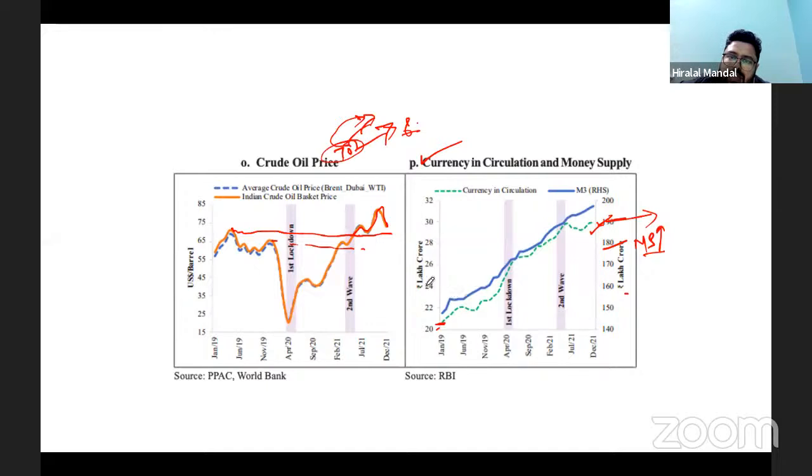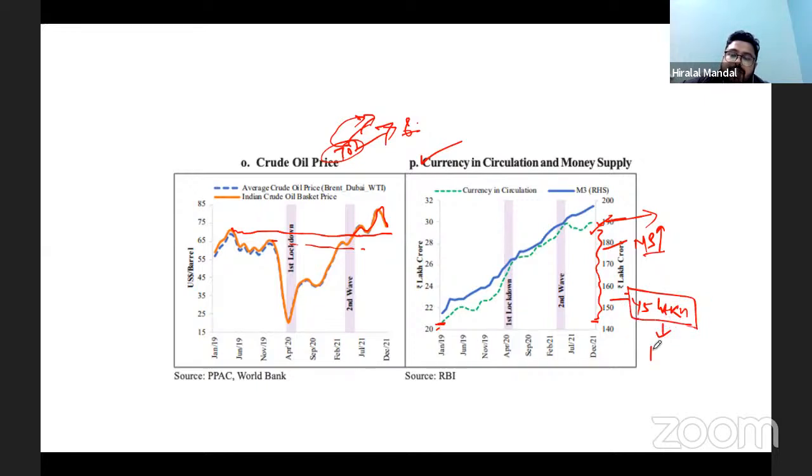What is that? Okay, so currency in circulation, at this level, was I believe 145 lakh crore rupees, but it has gone up to 190 lakh crore rupees. An additional 45 lakh crore rupees are in circulation.